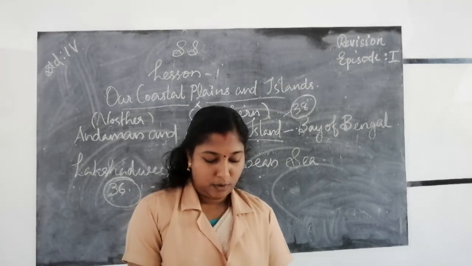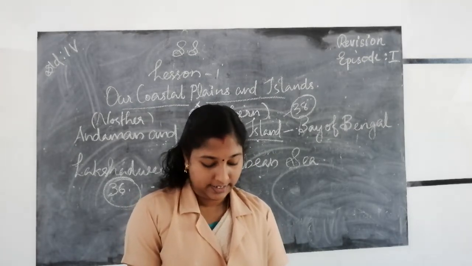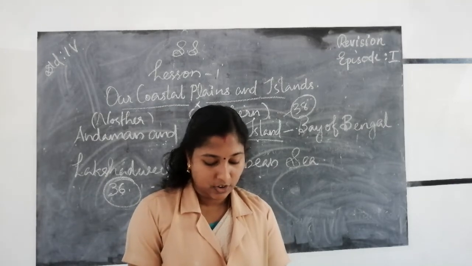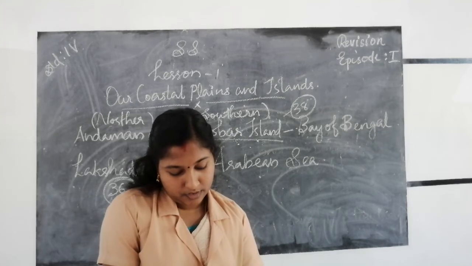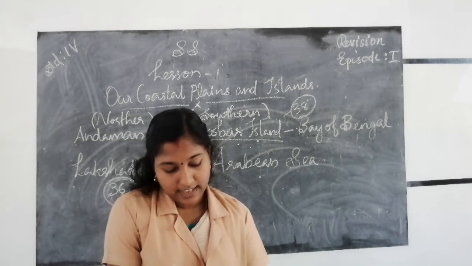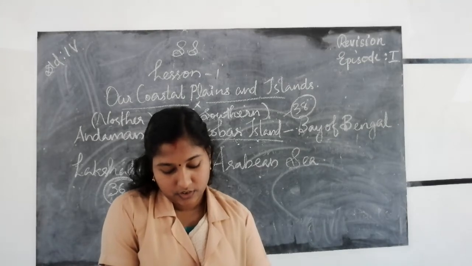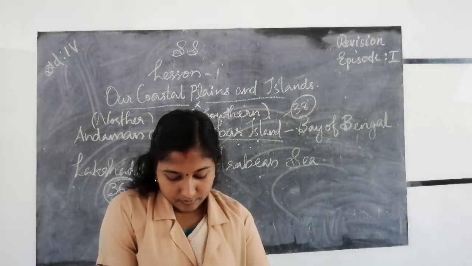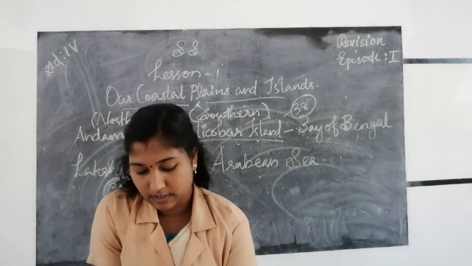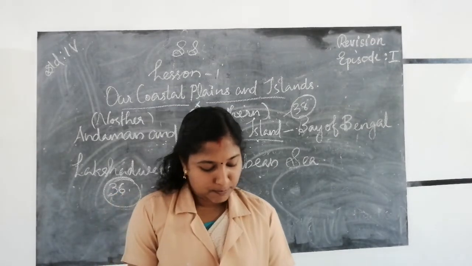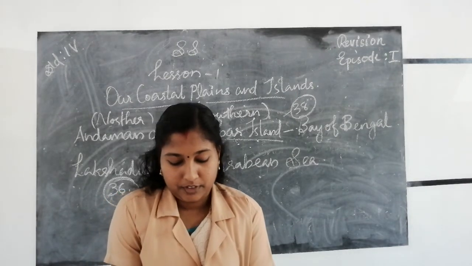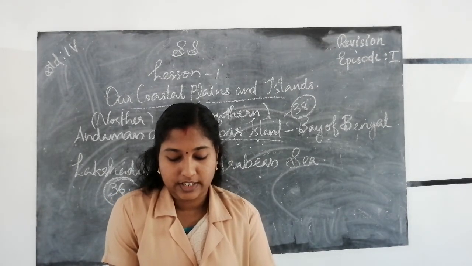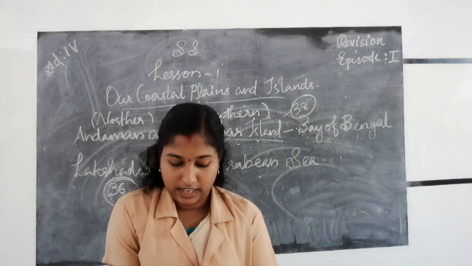Which of these is a port in Kerala? Kochi. Which is the main crop of the Lakshadweep Islands? Coconut. Which of these coasts lies along the west coast of India? Gujarat. Which of these monuments is situated in Port Blair? Cellular Jail.